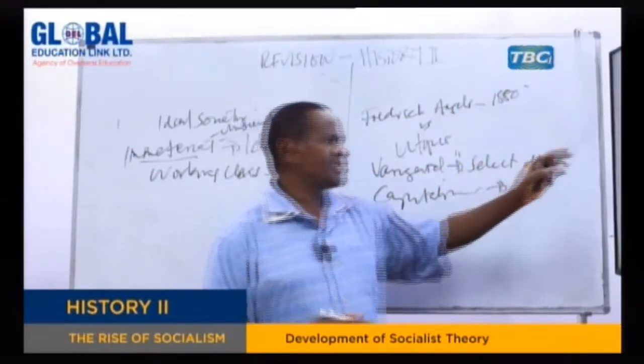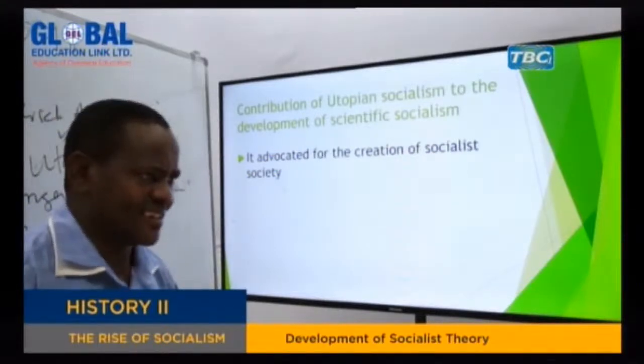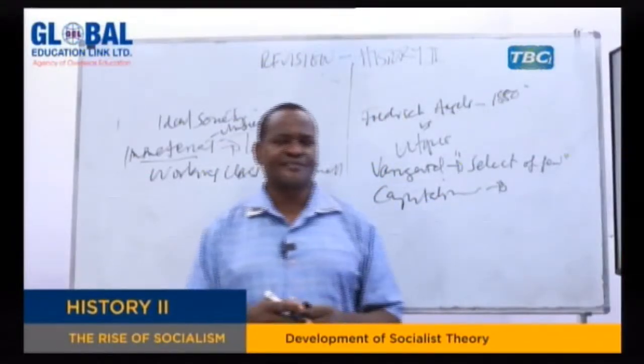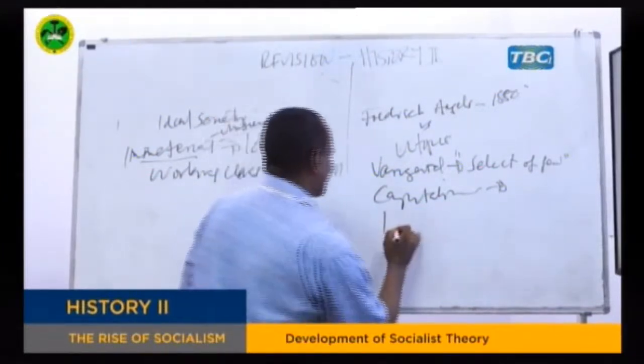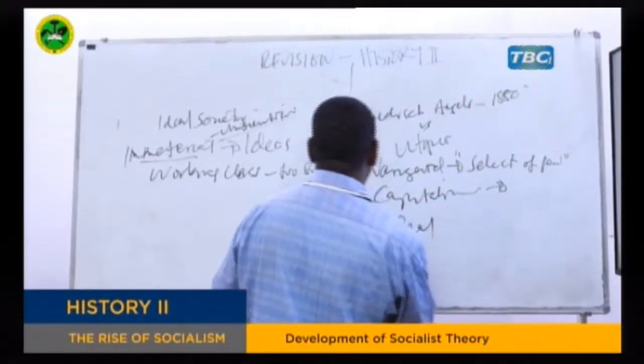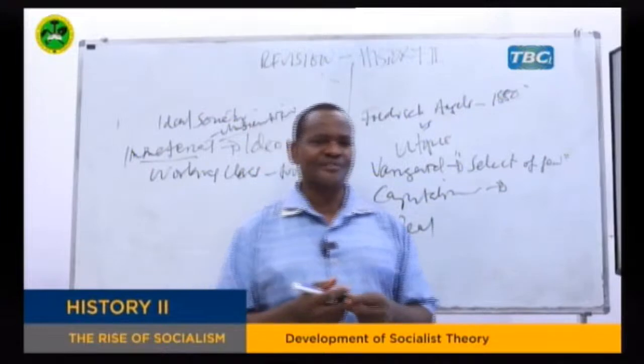And another contribution is that it advocated for the creation of a socialist society, the one they identified as an ideal society, a society which is going to be the example for other societies.